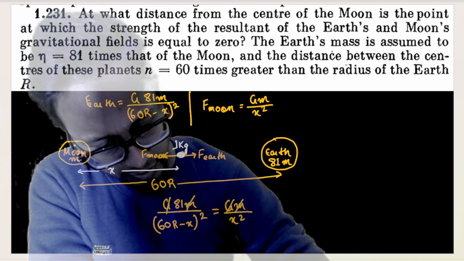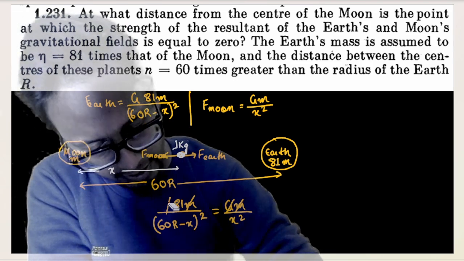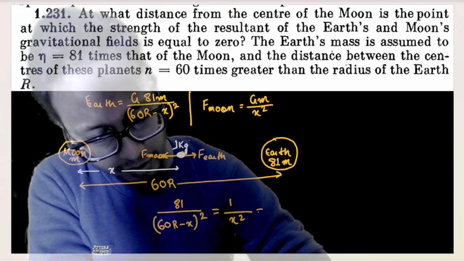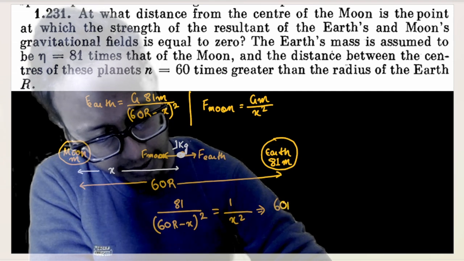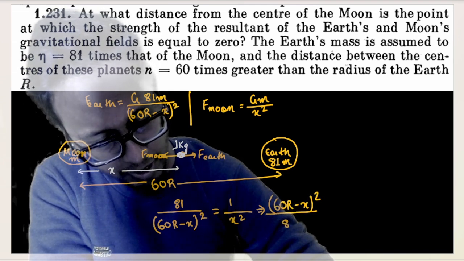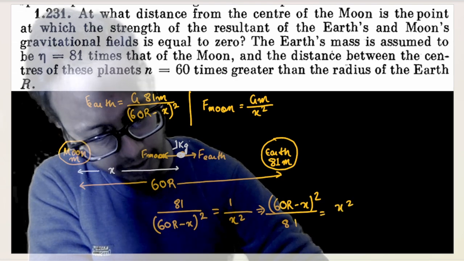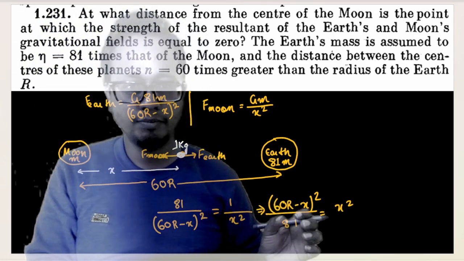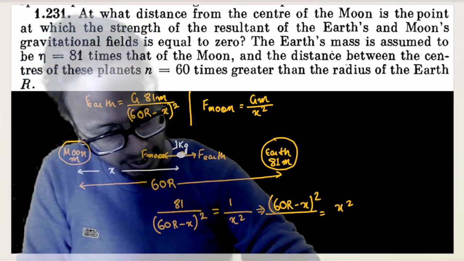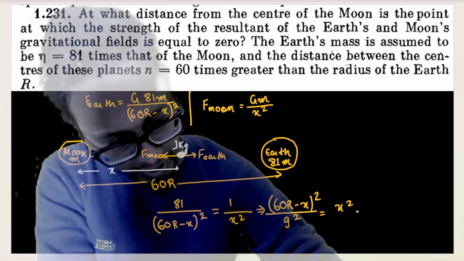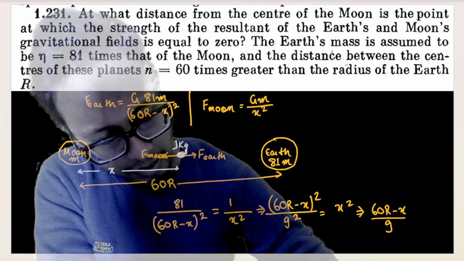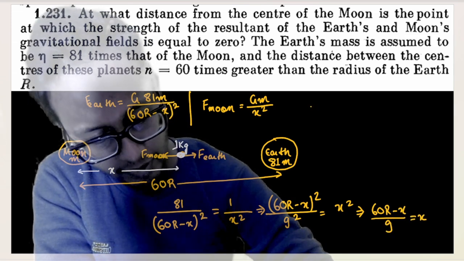Or I'll get somewhat an equation like this. Now if I invert both the left hand side and right hand side, I'll get (60R minus x) whole square by 81 is equal to x square. 81 can be written as 9 square, because 9 into 9 is nothing but 81. So my equation will be (60R minus x) by 9 is equal to x, and I have to find out the value of x.